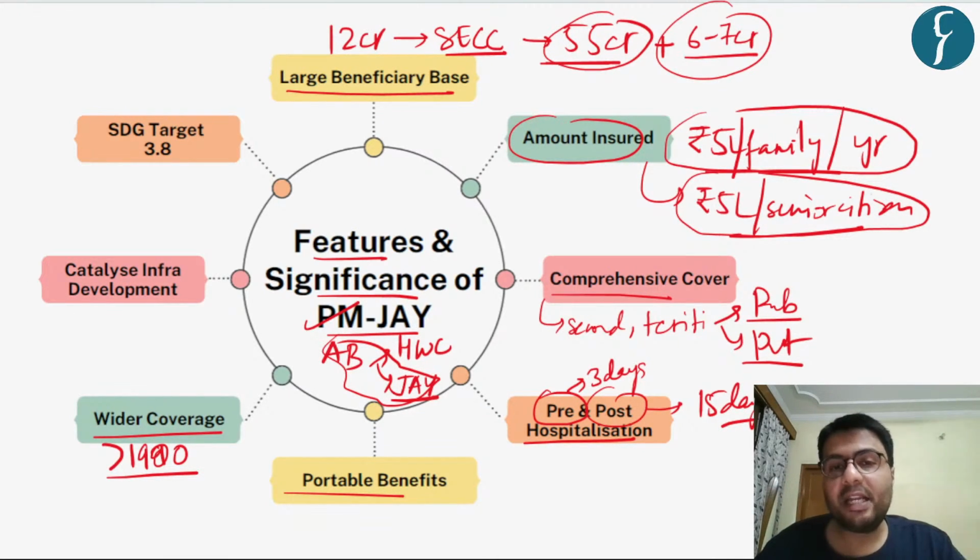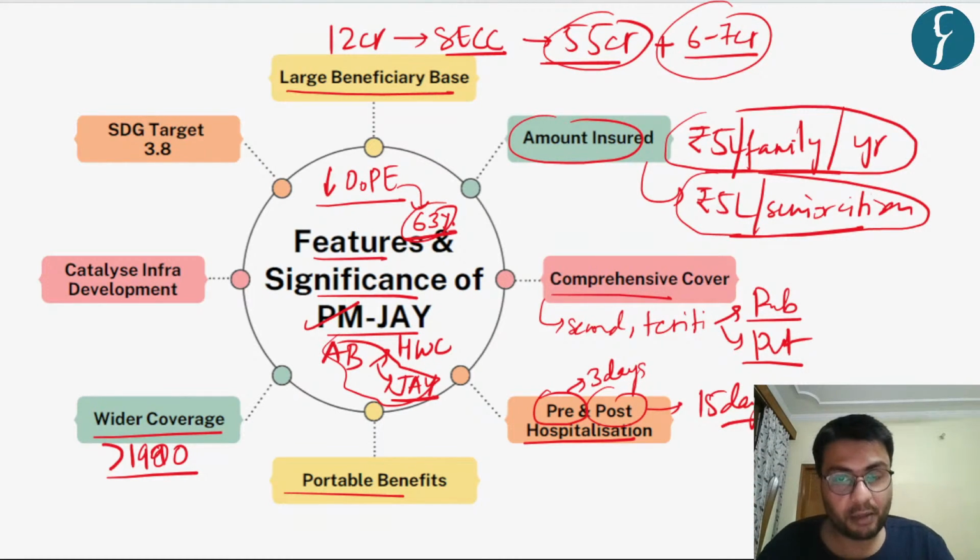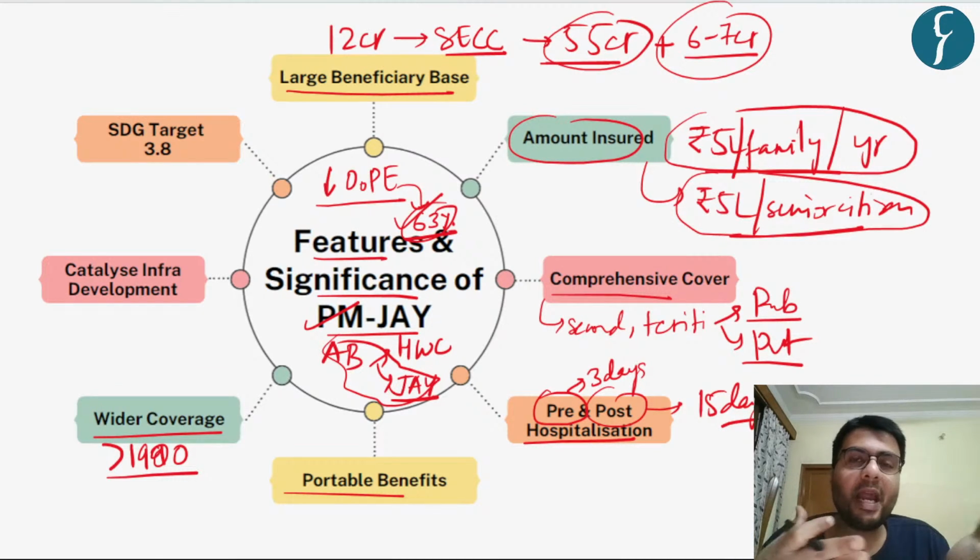And the original intention of the scheme is to reduce the out-of-pocket expenditures which is made by the people, because earlier, before this scheme was brought, as much as 63 to 64% of expenditures made by Indians on healthcare was made out of pocket. So you can understand this high amount of expenditures made on health made a lot of people quite vulnerable, that they were only just one disease away from getting back into poverty line.